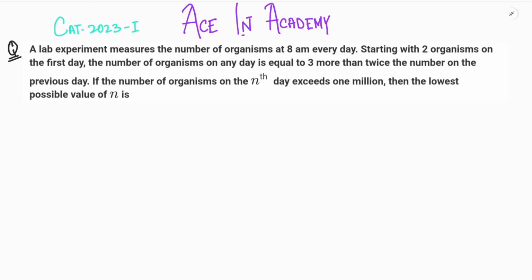A lab experiment measures the number of organisms at 8 am every day. Starting with 2 organisms on the first day, the number of organisms on any day is equal to 3 more than twice the number on the previous day. If the number of organisms on the nth day exceeds 1 million, then the lowest possible value of n is.